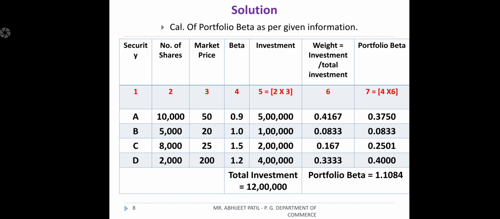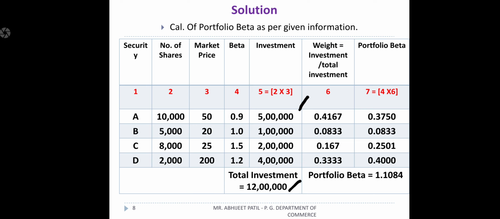How to find out: 5 lakh divided by 12 lakh, we should find in hundreds. So 5 lakh divided by 12 lakh, we get 0.4167. Same thing, 1 lakh divided by 12 lakh will be 0.0833. Then 2 lakh divided by 12 lakh will get 0.167, and 4 lakh divided by 12 lakh will get 0.333. So that is how we get the weights.